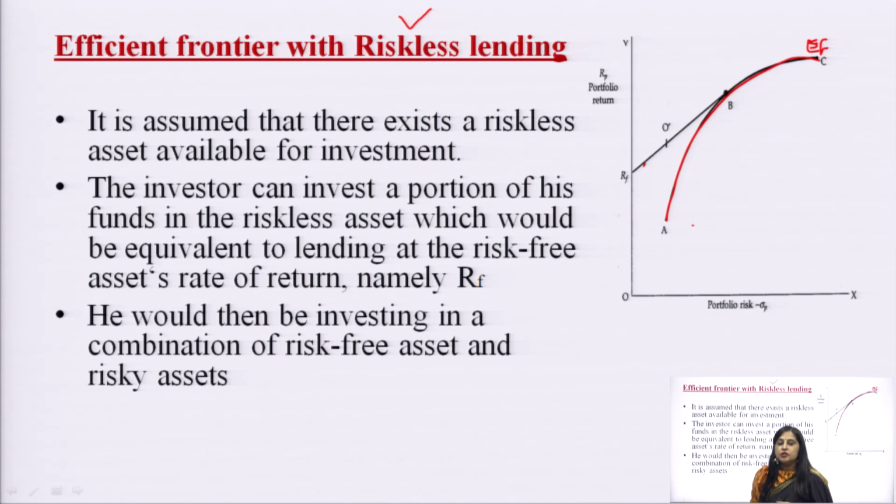How would it change? Let us assume that there is a B security in the market.